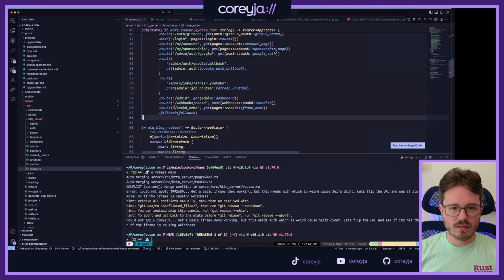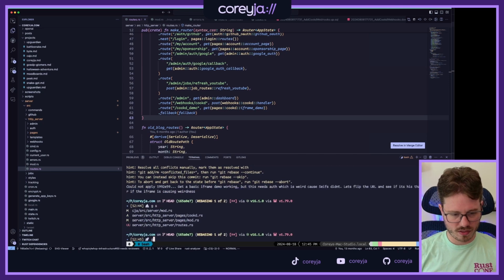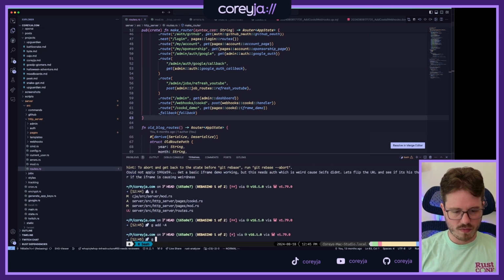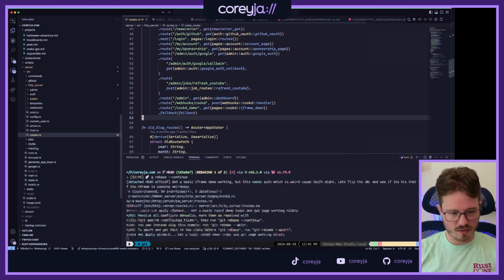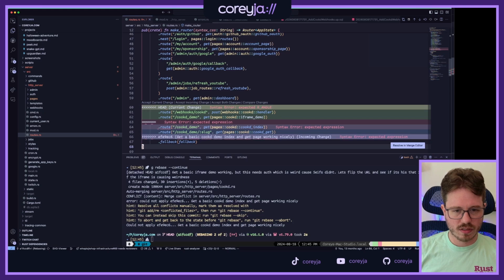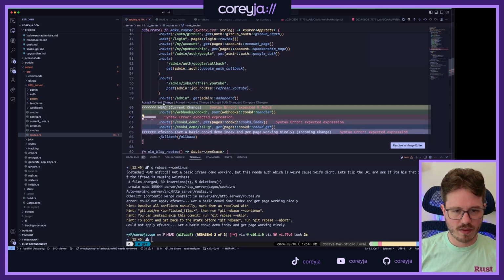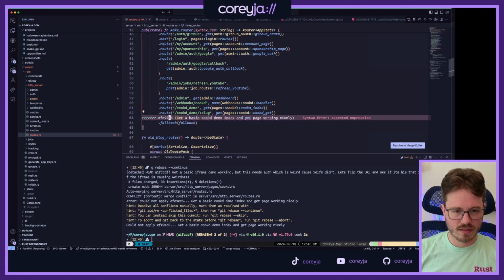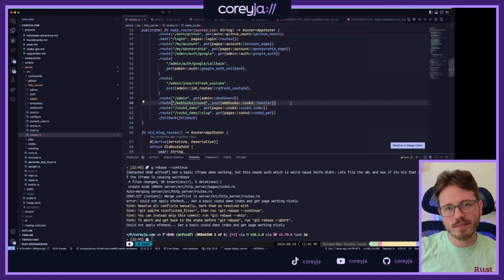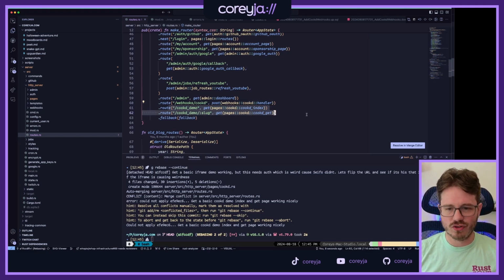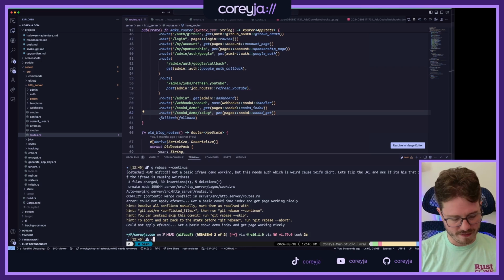Love it. Cooked demo, perfect. Add, rebase, continue. There we go. Oh, nope, another one. Oh, yeah, we can get rid of that. There we go. Webhooks is how Cooked talks back to me. Cooked sends a webhook with the score of a participant. And then these are just some demo routes, the ones that are in this PR.